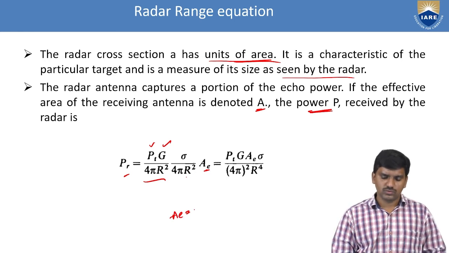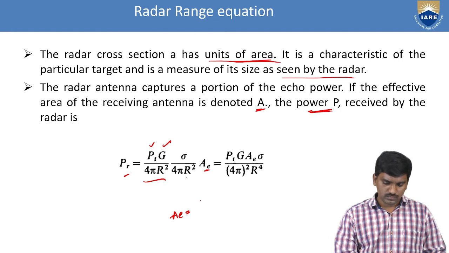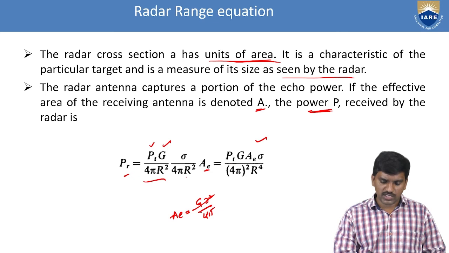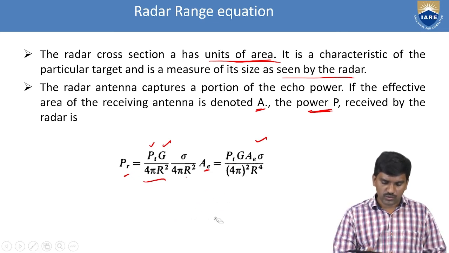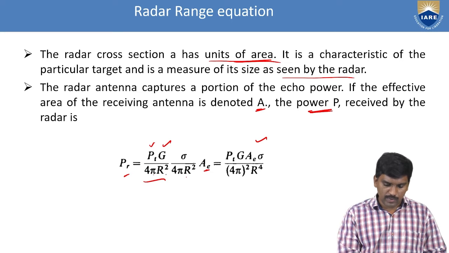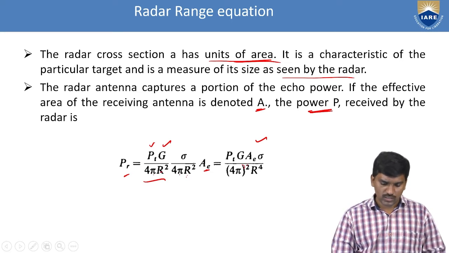AE is equal to G lambda square by 4 pi. Substituting this equation here, we get PT G AE sigma by 4 pi whole square into R power 4. Here 4 pi into 4 pi is 4 pi whole square, and R square into R square is R power 4. AE is the numerator term.